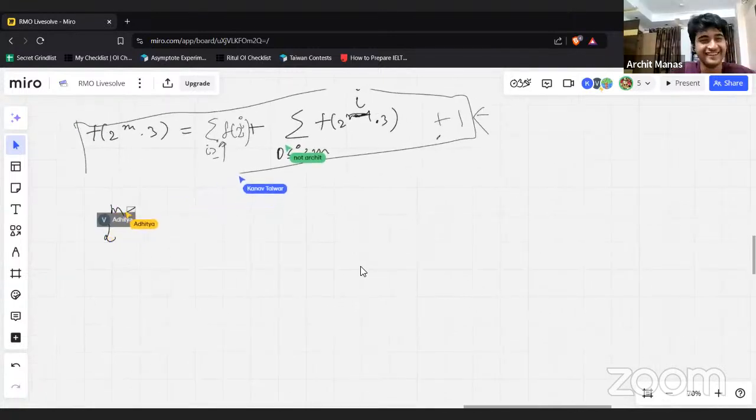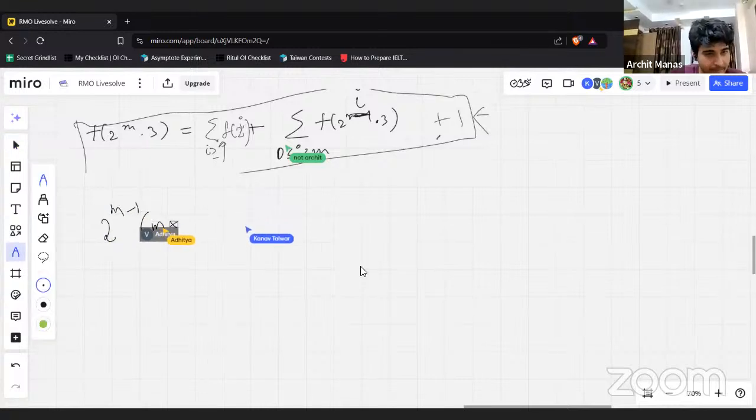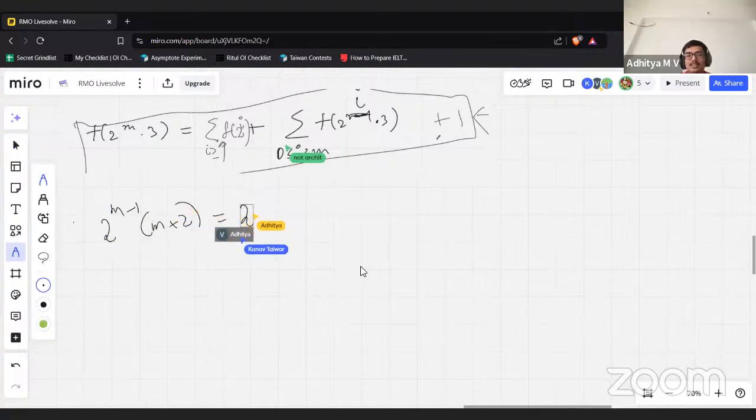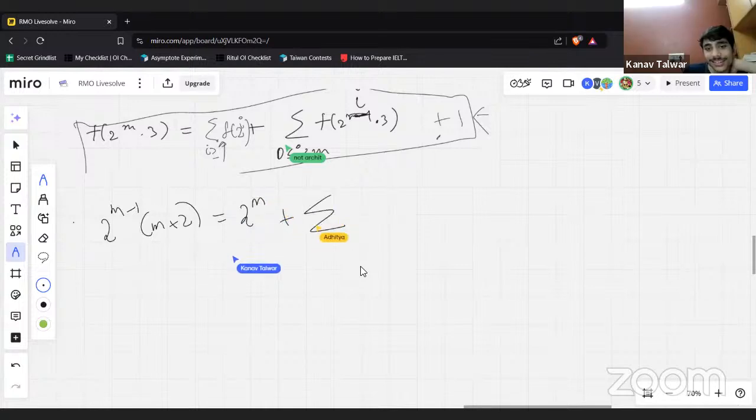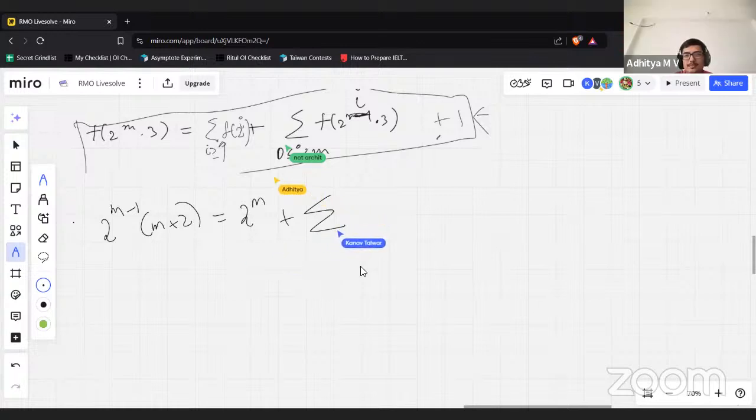So what we need to check is this. Pick some way to check. Should be 2 to the power m, I believe, because of that plus 1 offset. And the plus 1 also helps. This plus 1 is improved. And this is 2 to the I minus 1, I plus 2. This is all we need to check.